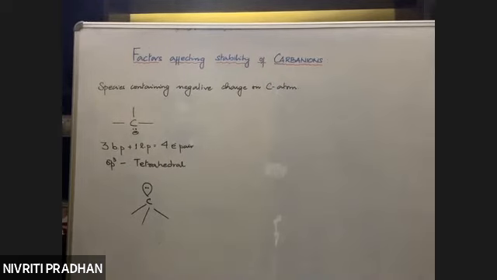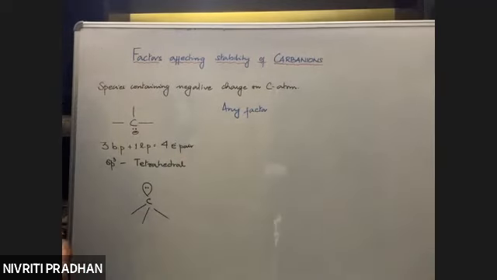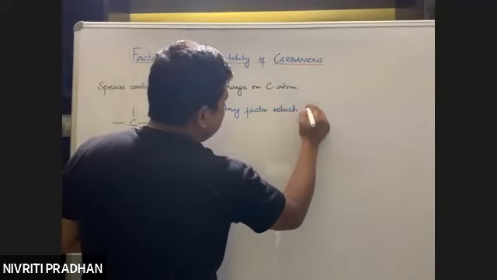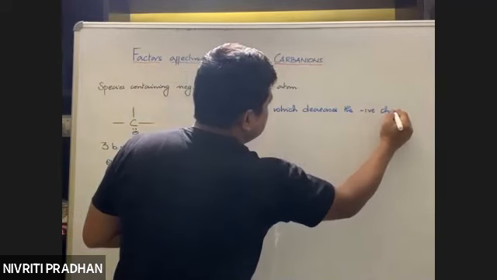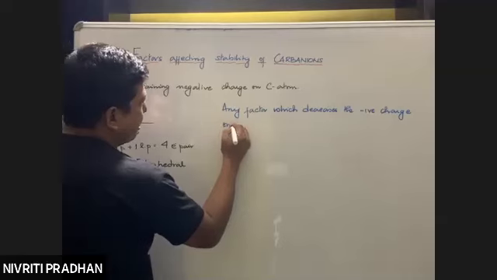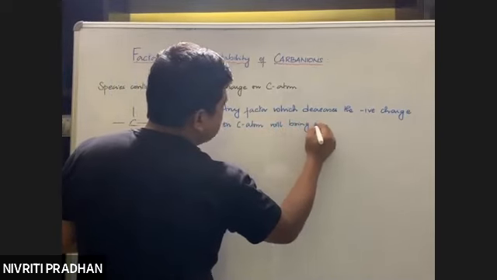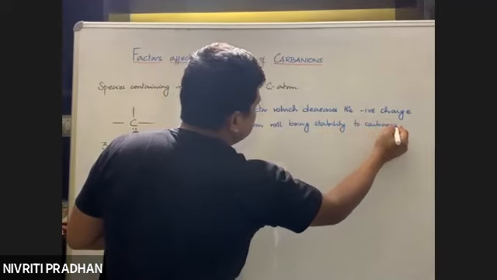Now, talking about the factors which affect the stability of carbanions, I'm going to write the same thing as we wrote earlier. The factors can be many, but any factor which decreases the negative charge on the carbon atom will bring stability to carbanions.